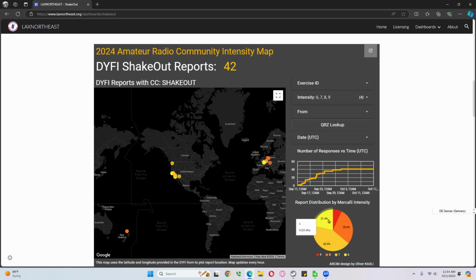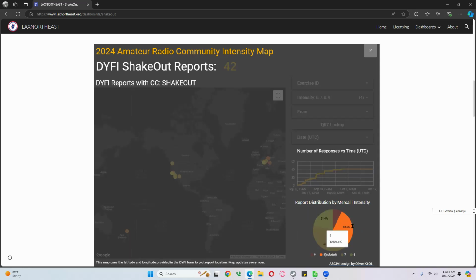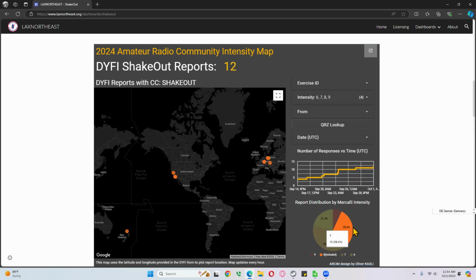I can also select intensities here in the distribution the same way. Now, if I wanted to only see, let's say, the 8s, the 12 reports of intensity 8, I can click that, and it'll only show me the 8. These filters are still active, but you can see, now I see the 12 reports that have intensity 8. If I want to bring back my filter up there, I just single click once. Again, click to select, click again to deselect.